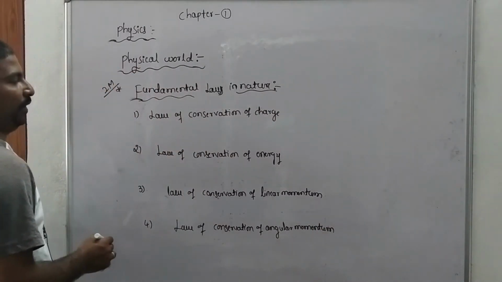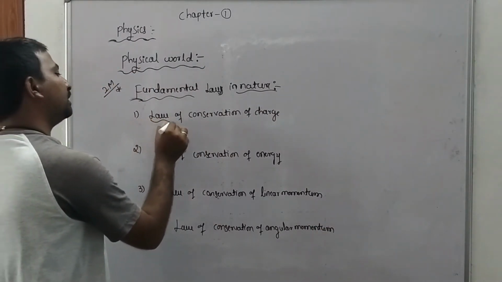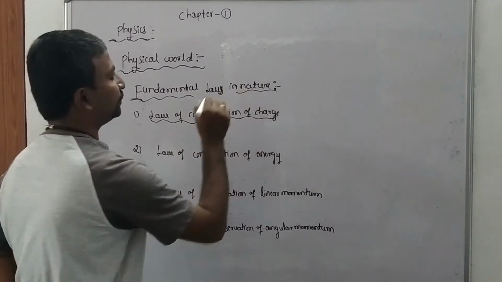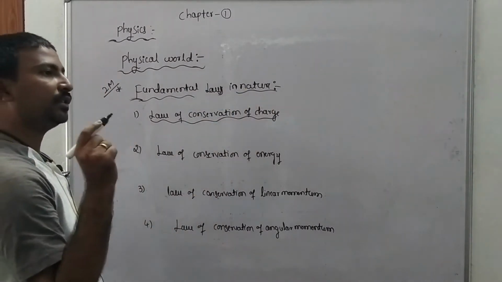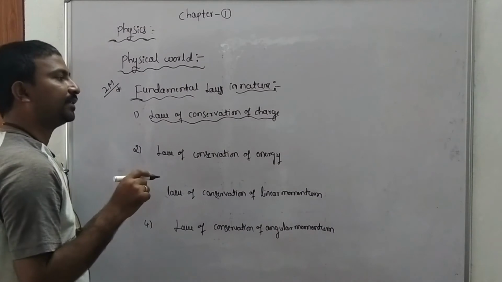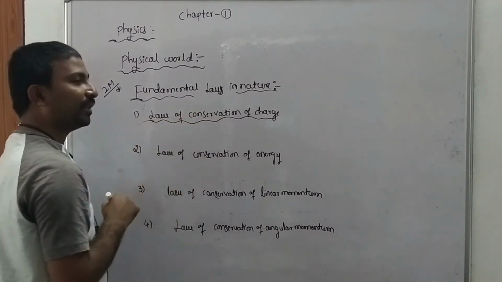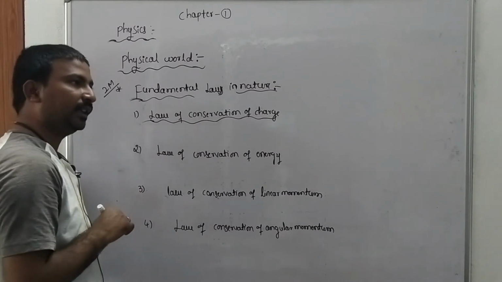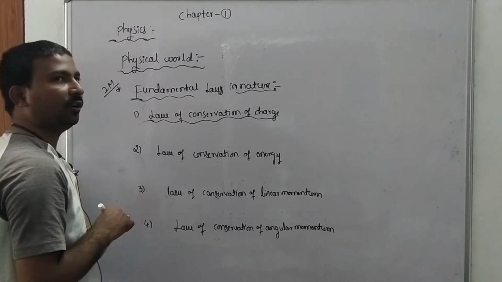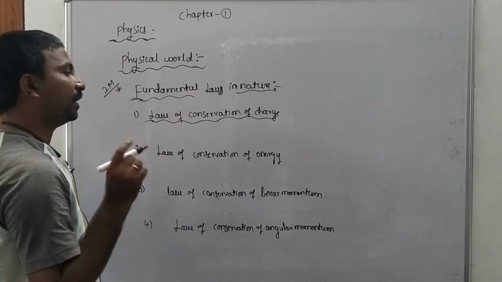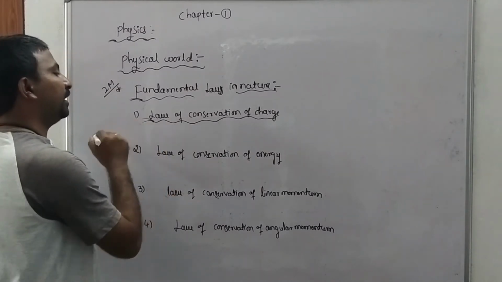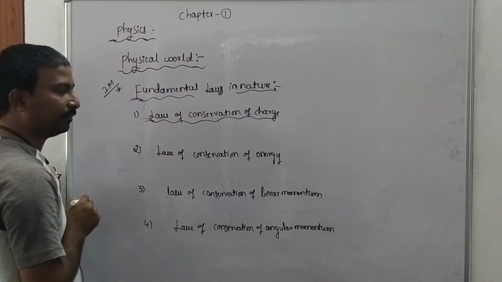One by one. First one, law of conservation of charge. The total charge of an isolated system remains constant. So that is called the law of conservation of charge. Once again, the total charge of an isolated system remains constant. That is the law of conservation of charge.